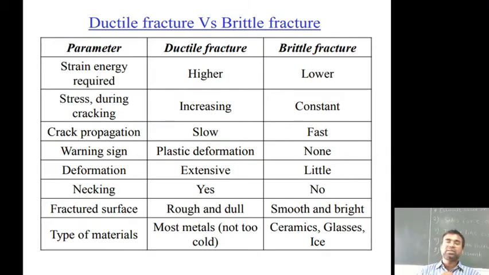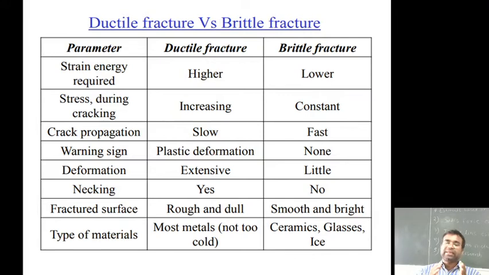The strain energy required in a ductile fracture is higher, and in a brittle fracture it is low. The stress during cracking increases in the ductile, while in the brittle it is constant. Crack propagation is slow in the ductile and faster in the brittle. As a warning sign, plastic deformation takes place in the ductile, so you can see the fracture coming, but in a brittle fracture the sudden fracture happens with no warning sign. The deformation is extensive in the ductile and little in the brittle, because of the brittle nature of the fracture.